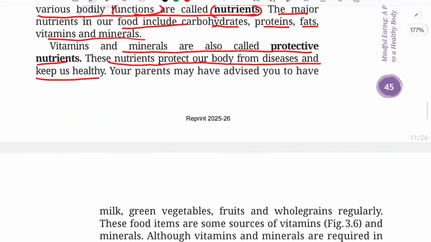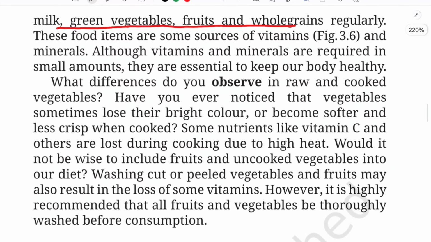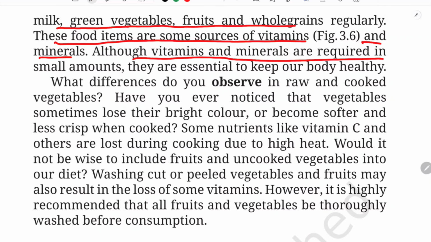So that is why your parents may have advised you to have milk, green vegetables, fruits and whole grains regularly. And you should be listening to them also, okay, and you should be including all these things in your diet on a regular basis. So these food items are some sources of vitamins and minerals. So these are which we have just studied. Okay, these are those food items, some sources of vitamins and minerals. Although vitamins and minerals are required in small amounts, they are essential to keep our body healthy. Although we require these vitamins and minerals in a very small quantity, okay, it is necessary for our body to keep our body healthy and fit.